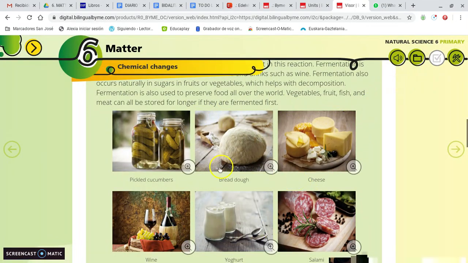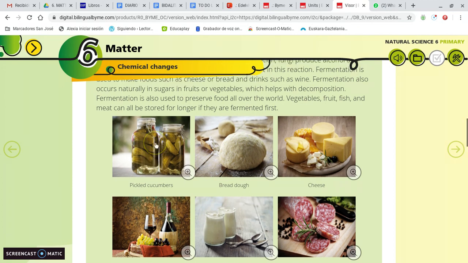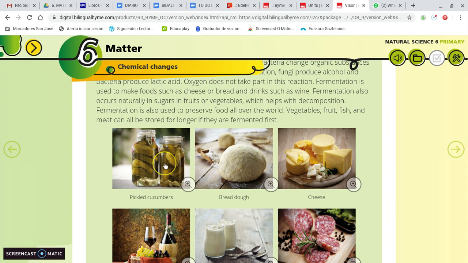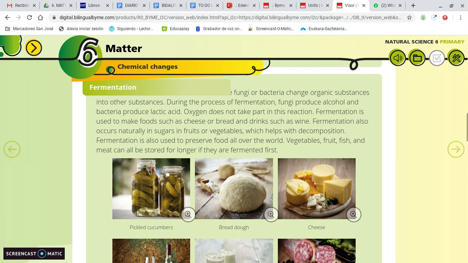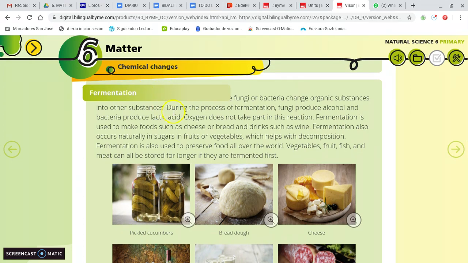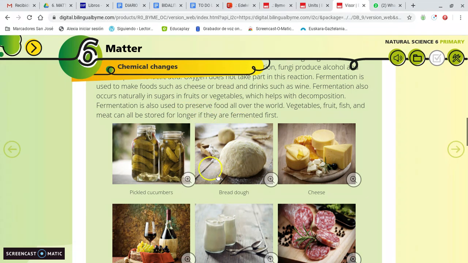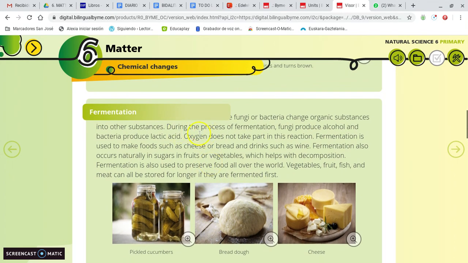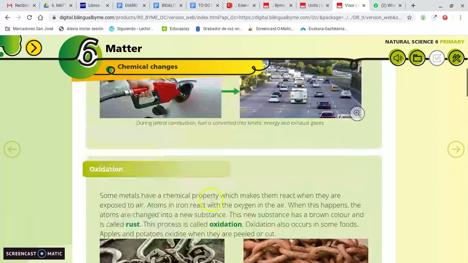All these examples are chemical changes, chemical processes, yes? And this is something that we use every day, yes? We use this process, for example, with some fish, yes? When we eat fish in a metallic tin, they have passed through a chemical process of fermentation. But remember, in this fermentation, oxygen is not needed. We don't need oxygen for fermentation, right? Okay, so very fast.